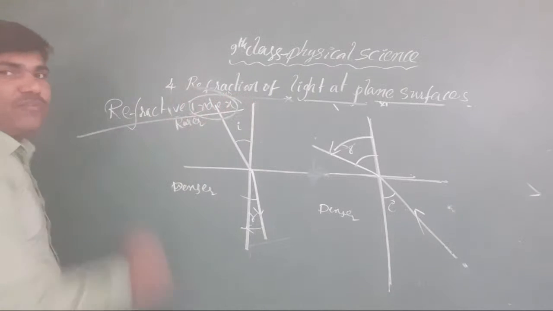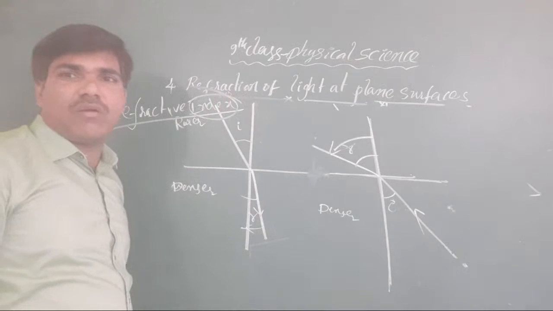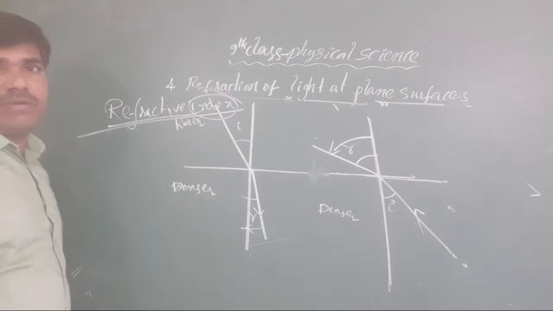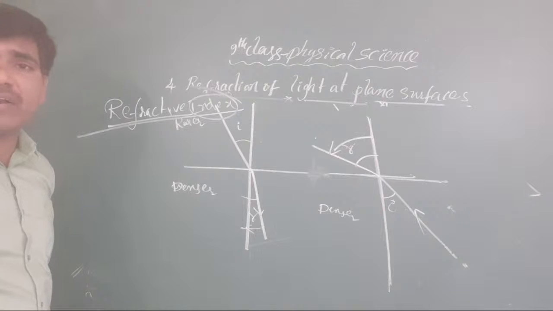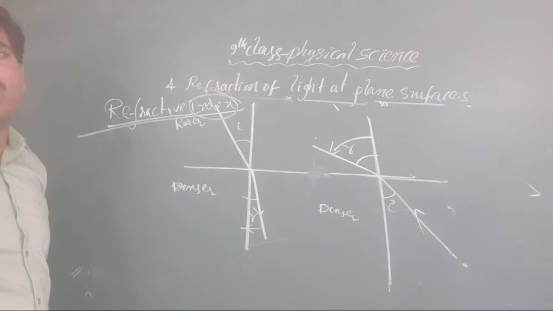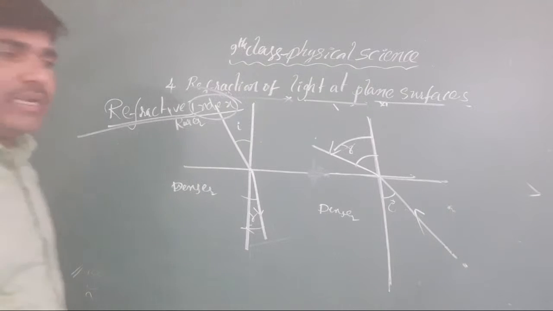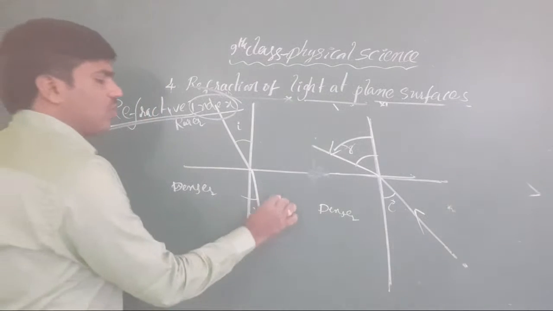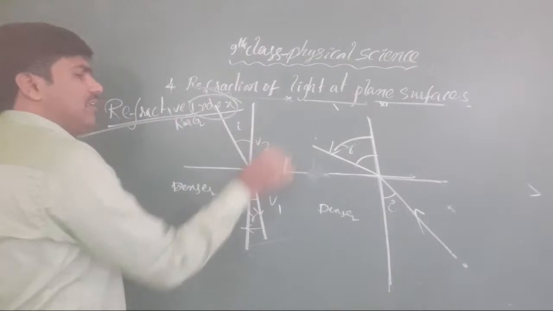Index means a measure. The refractive index is a measure of the refractive nature of the rays. That is called the refractive index. Here, mainly you concentrate on the velocities.